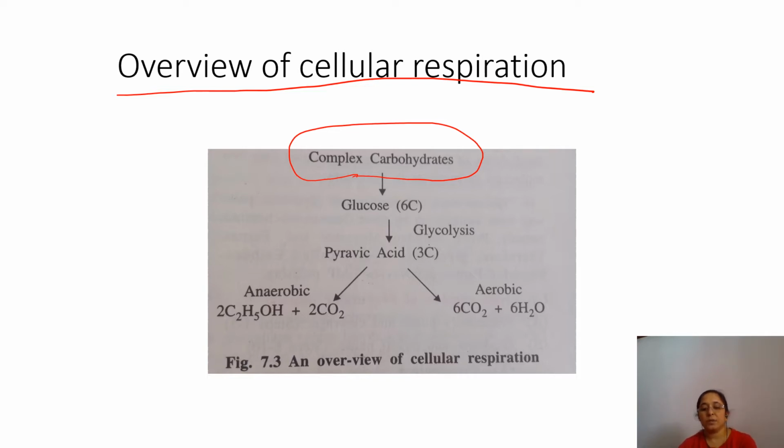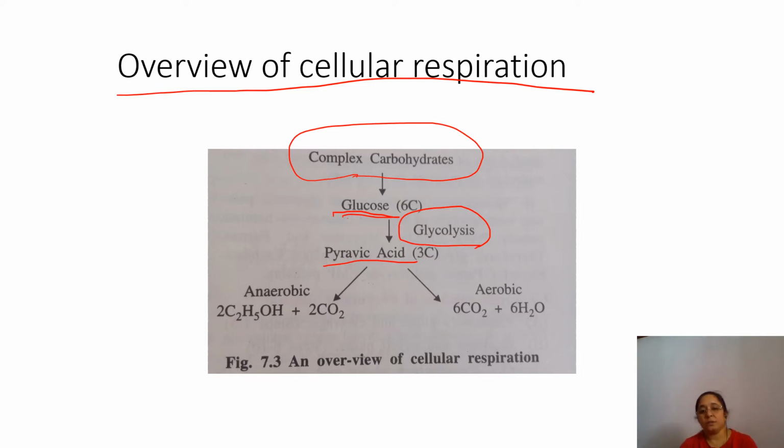Now the primary process of respiration is the breakdown of complex higher carbohydrates into simpler forms such as glucose. Then glucose is again broken down into two molecules of pyruvic acid, and this breakdown from glucose to pyruvic acid takes place in the cytoplasm of the cell. This process of conversion of glucose to pyruvic acid is called glycolysis.